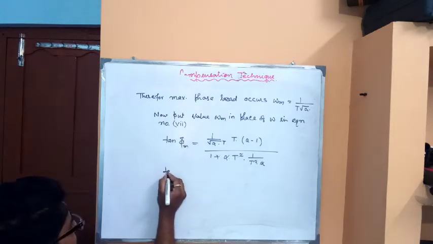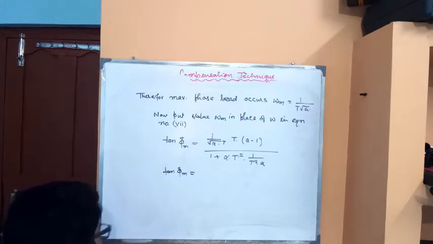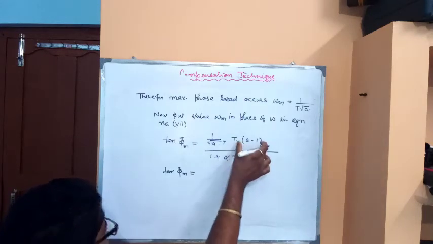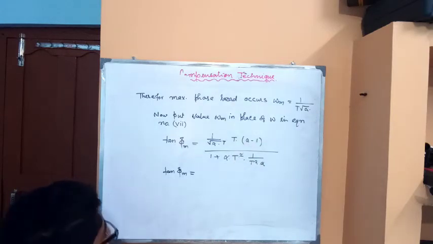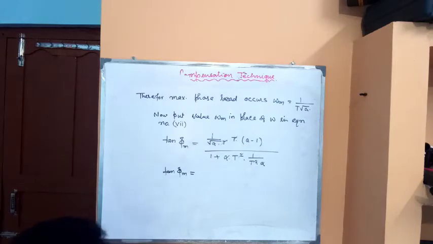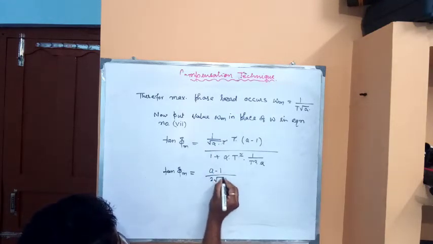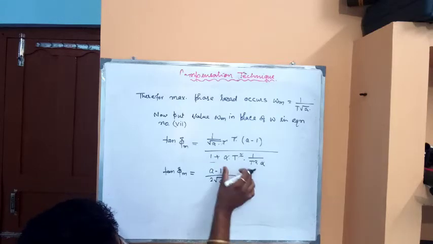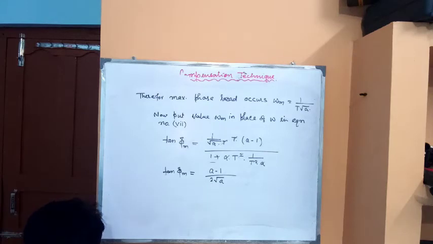So the value of tan of phi m is equal to this one for the upper or numerator part, that is a minus 1, and here also T gets cancelled. So a minus 1 divided by 2 root a. So this equation becomes a minus 1 divided by 2 root a, with 2 for the denominator part and a is there, so the final value will look like this.